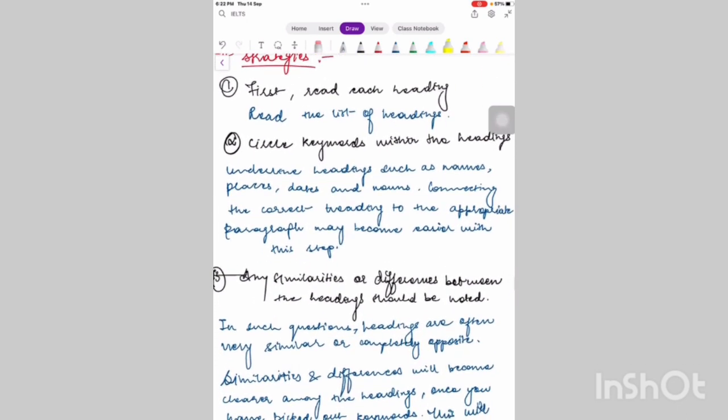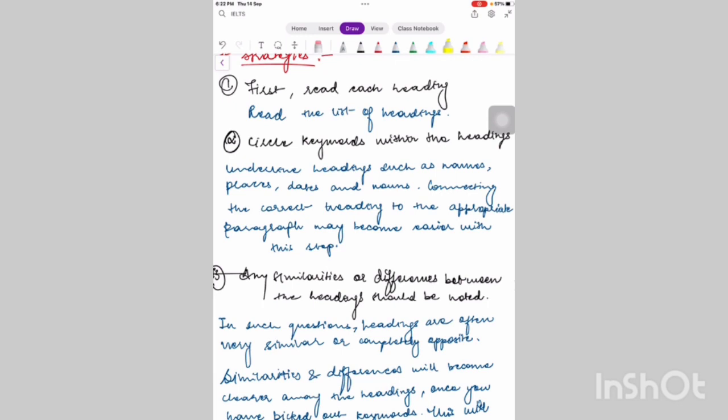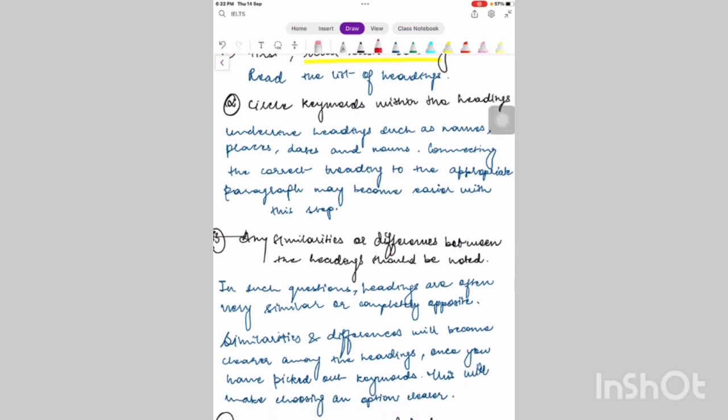Now, the strategy is, first and foremost, read each of the headings. What does it mean? Read each option given to you, so that you have an idea what they are talking about. Circle the keywords within the headings. So underline words in the headings such as names, places, dates and nouns. Connecting the correct heading to the appropriate paragraph may become easier with this step. So underline the keywords. This is something common we do in all the question types.